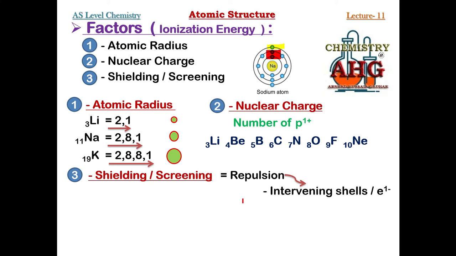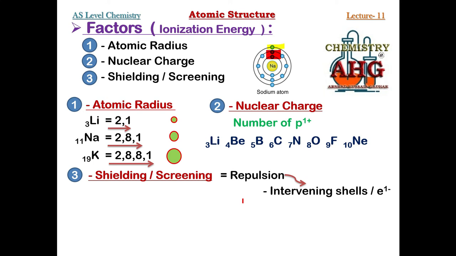So we can say the nuclear charge, the number of protons for the valence shell, has decreased. So what does this mean? Whenever there is more shielding, what will happen to the nuclear pull? It will become weak, and whenever the nuclear pull is weak, ionization energy decreases. Less ionization energy is needed to remove an electron.